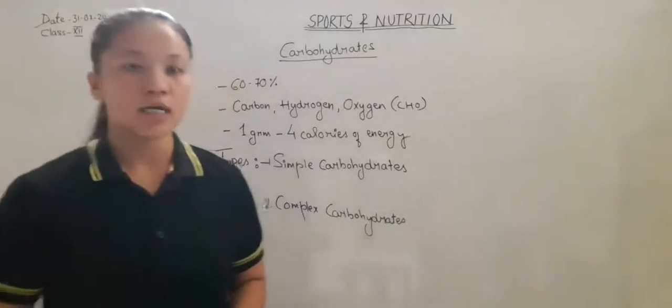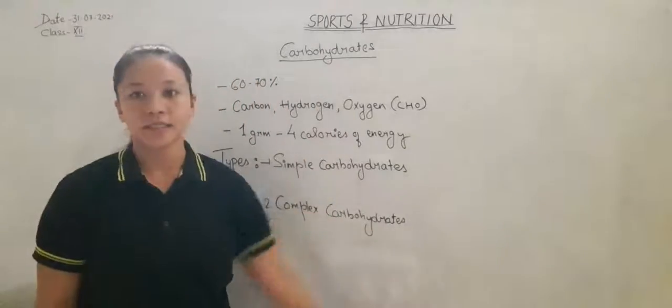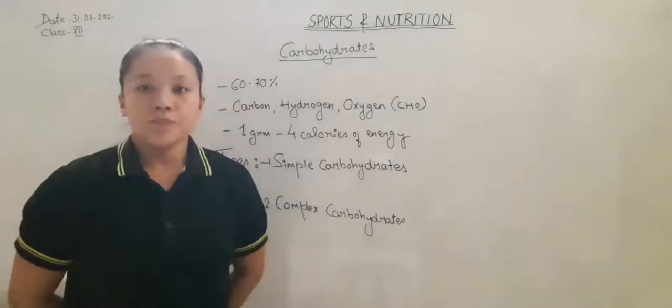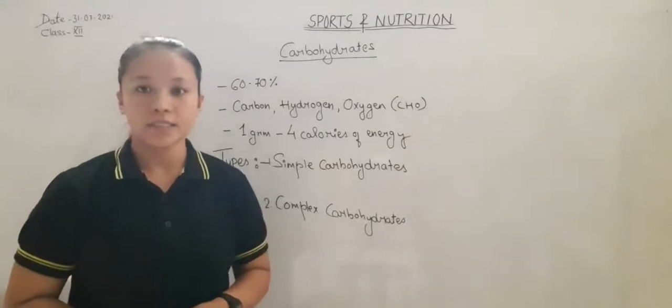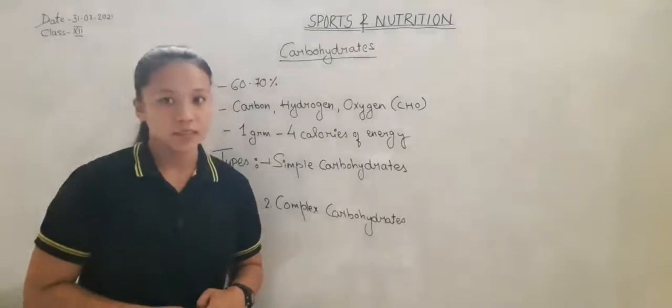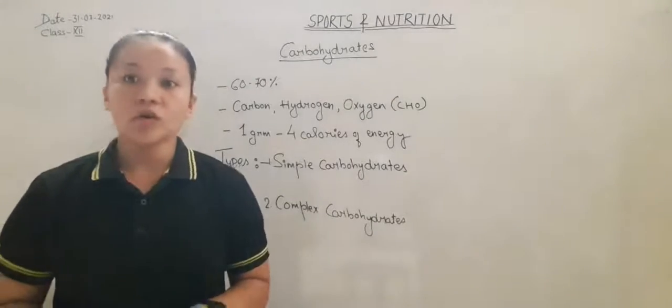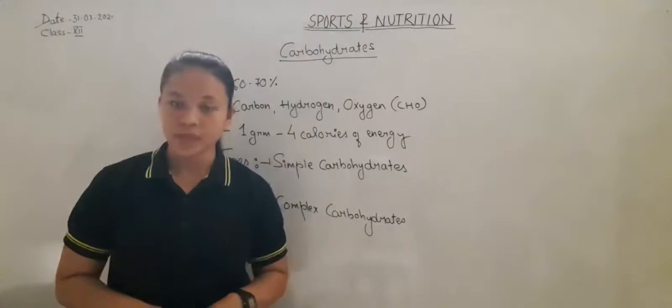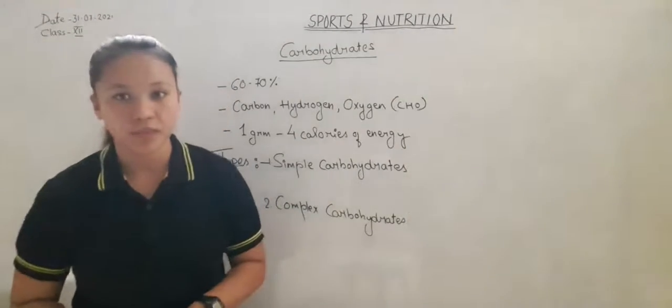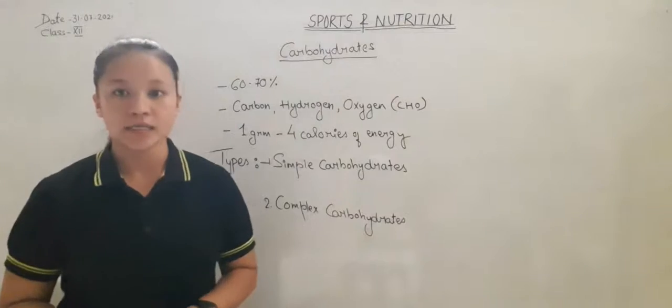This is about the carbohydrate. Carbohydrate is the main source of energy. It provides quick energy to the body, and it is not stored in our body for a long duration of time. We should take 60 to 70% carbohydrate in our diet.